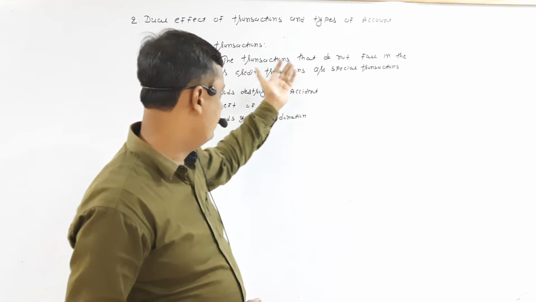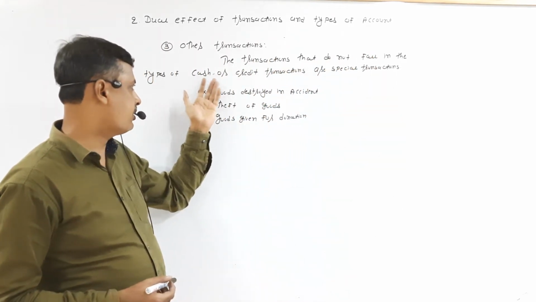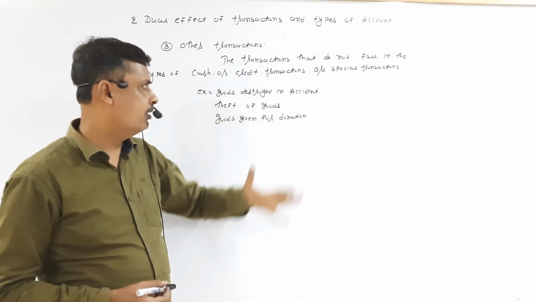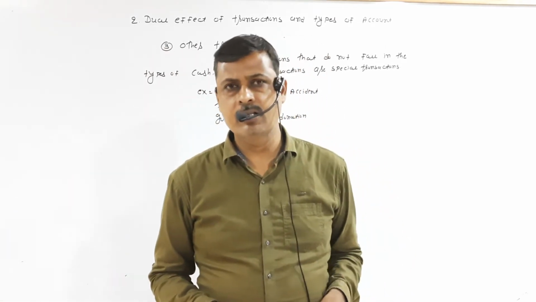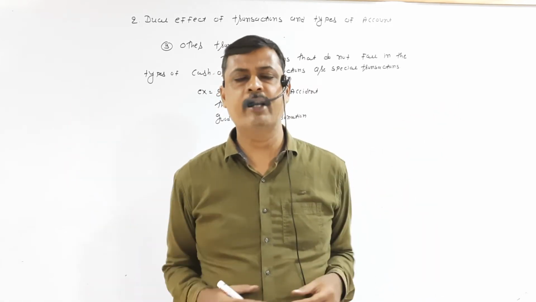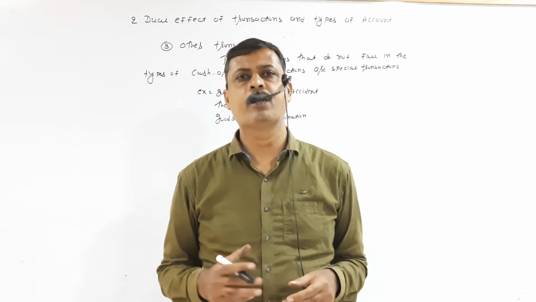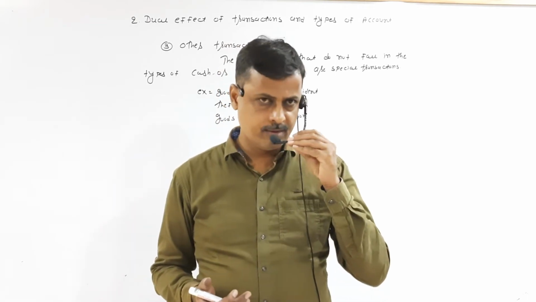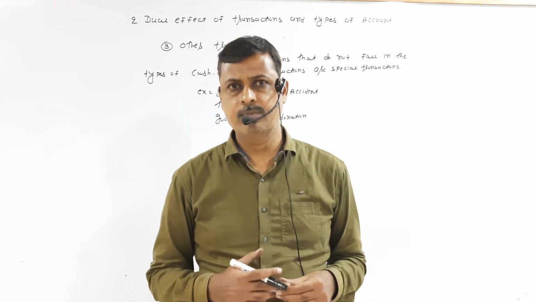The transactions that do not fall in the types of cash or credit transactions are special transactions. In some transactions, you cannot identify whether it is a cash transaction or a credit transaction. So it is called a special transaction.